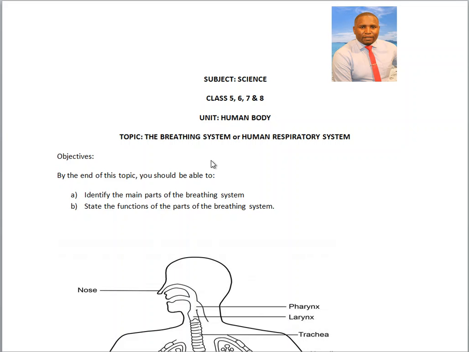Number one, because it is very important for us to know how it is done, and also to know how to take care of our parts of the breathing system.